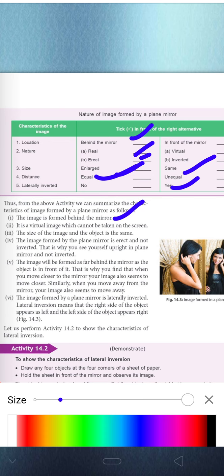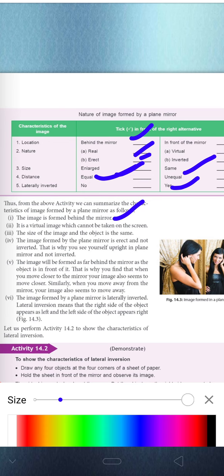That's why when you move closer to the mirror, your image also seems to move closer to you. Similarly, when you move away from the mirror, your image also seems to move away from the mirror. It means that the distance between the object and the mirror is always equal to the distance between the mirror and the image. In the last point, the image formed by the plane mirror is laterally inverted.